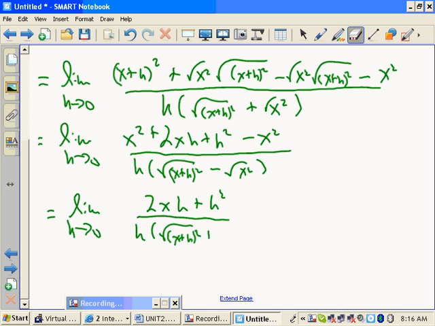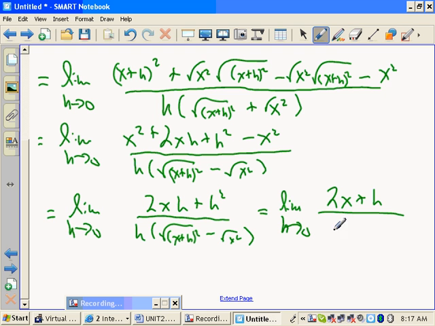Whoops. The conjugate, negative. And the h is canceled. It's a common factor up here, so it cancels, and you get, how about if I put it here? The limit as h goes to 0. All right, so what's left in the numerator when we factor out the h? 2x plus h over this conjugate thingy.